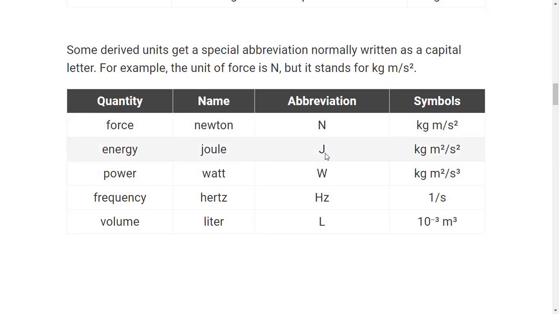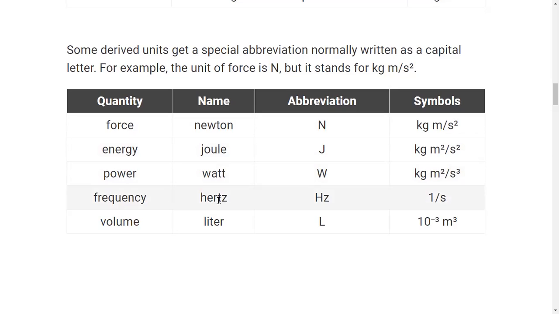the name of a scientist. So it is abbreviated as capital J, and its unit, which we derive mathematically, is kg meter square per second square. Next one, power. Power has the unit name watt and is denoted by W, because watt is also the name of a scientist, James Watt. Symbolically it is denoted as W, and kg meter square per cubic second.